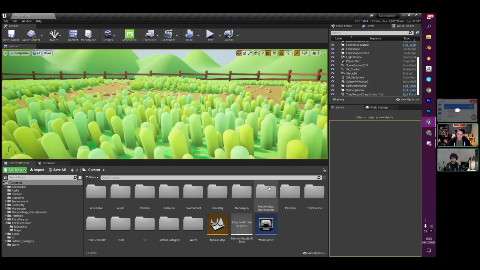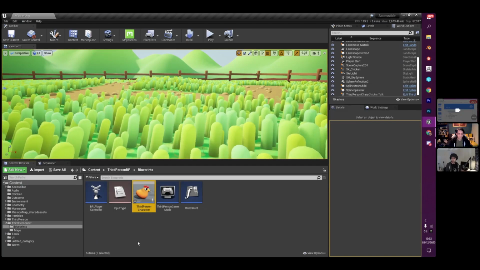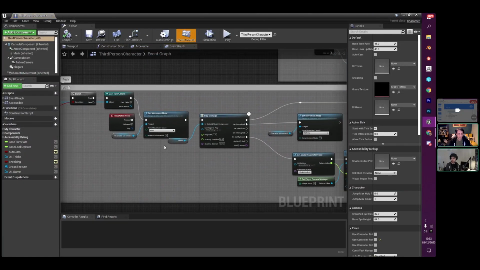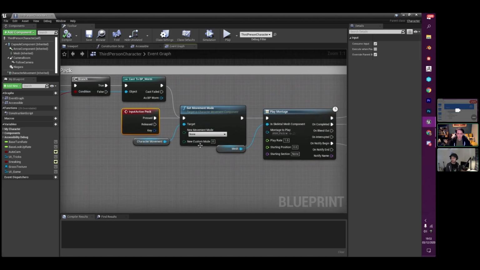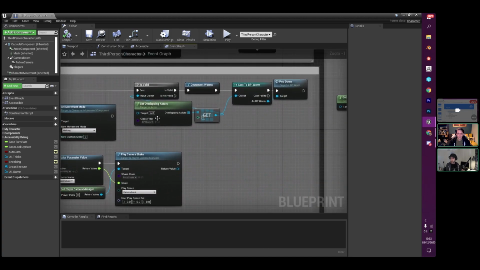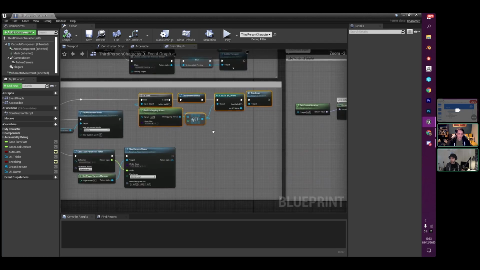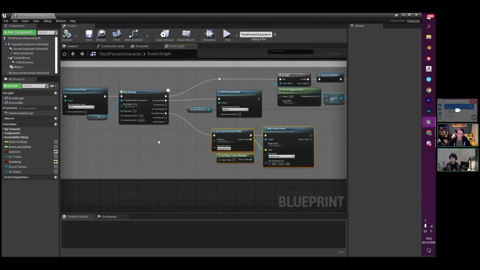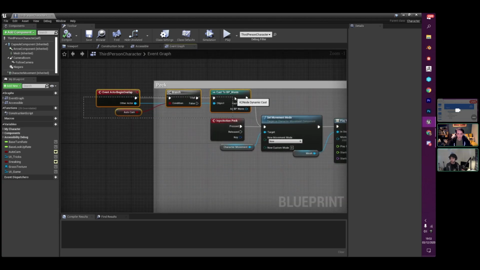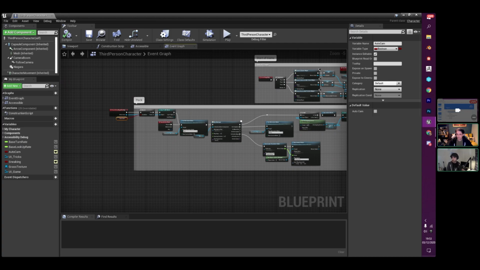And if we take a look at the chicken, third person BP. I've got my peck code here, so I've got my button press, and when that's pressed, I stop movement, play my montage event, which is my chicken, and then I do an overlap check to see if I've overlapped with a worm, and if I do, then I trigger that worm to die. And then I also have the camera shake stuff as well. But all I've done is I've added in an extra bit of code which does the actor begin overlap, and then when it detects that overlap, as long as the auto cam is enabled, it will just go through and filter that.